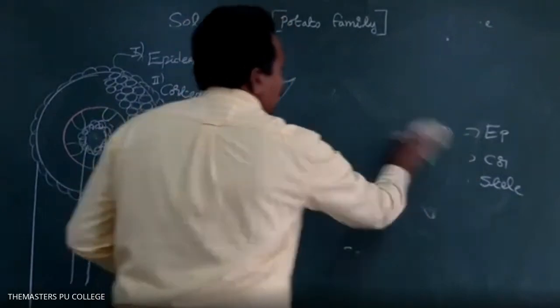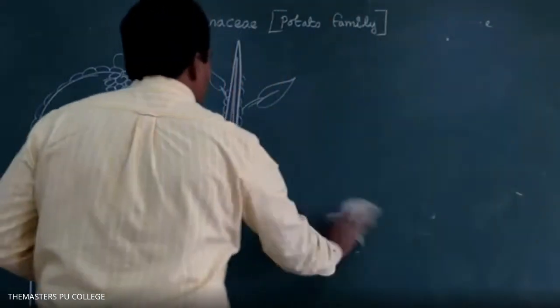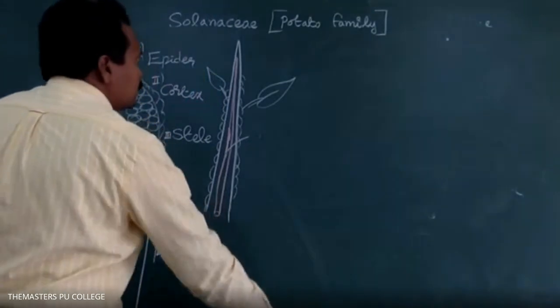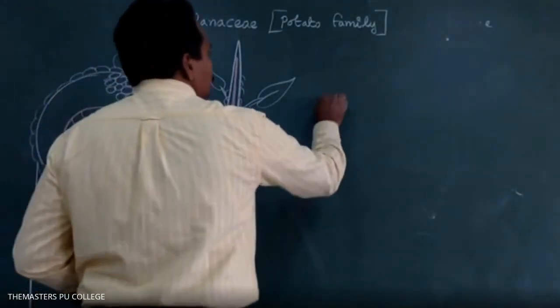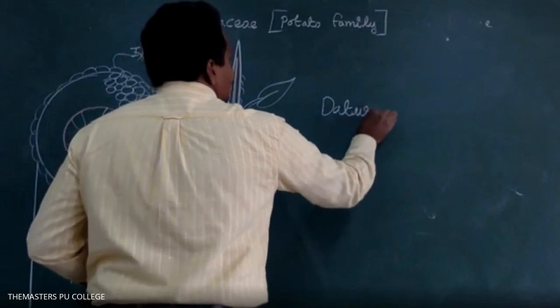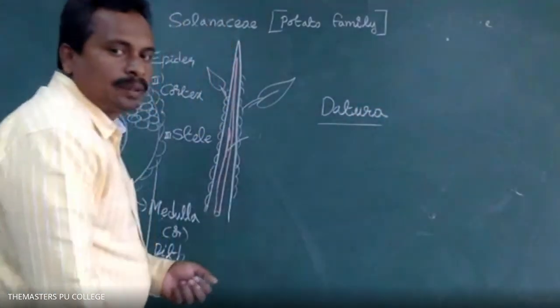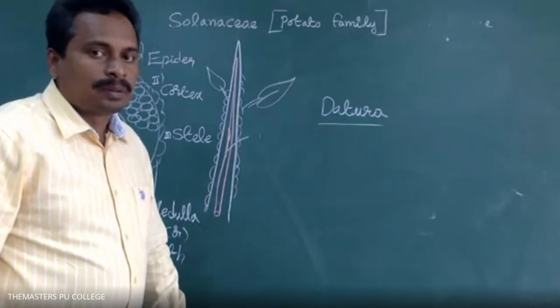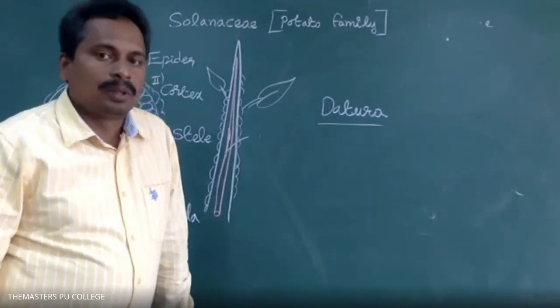Sir, is there any example? Examples we can see in the hollow stem in Datura. I will bring the Datura plant tomorrow. Papaya also has a hollow stem. Datura is green, spiny, a thorn apple. Yes, it grows with white flowers, green color, spiny thorn apple.